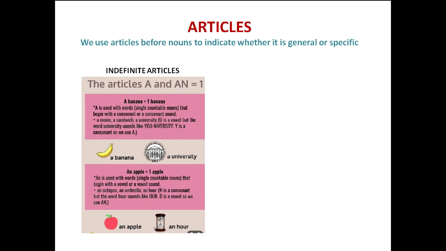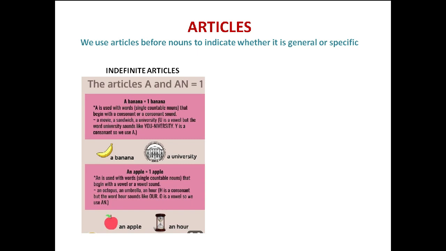Vowel sounds are of the 5 letters A, E, I, O, U, and the rest of the letters fall in consonant. Therefore, if your word starts with a consonant and we are talking about general things, then we will use a. But there are certain exceptions.